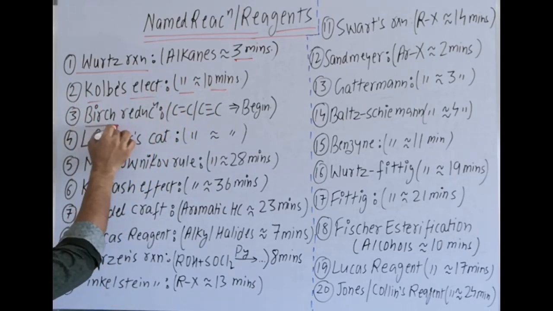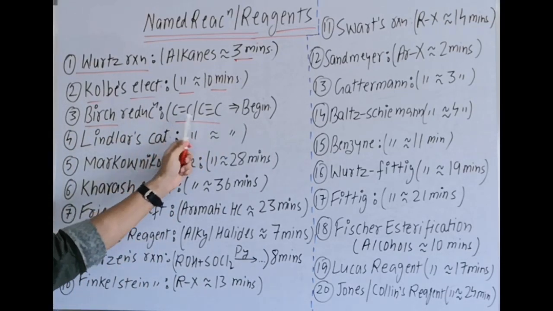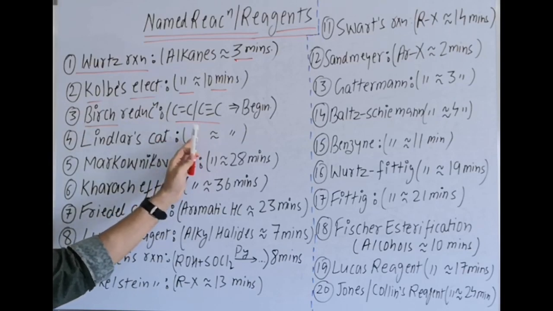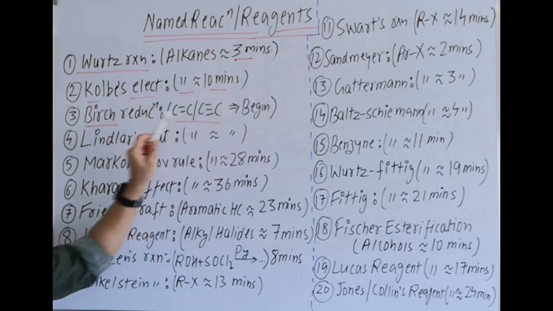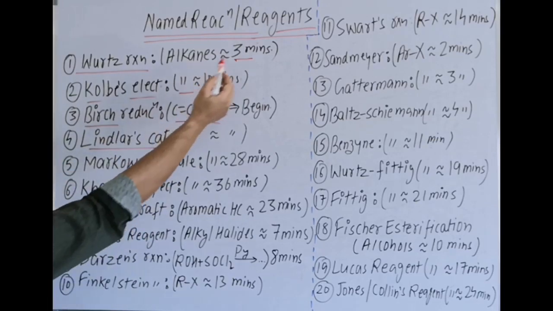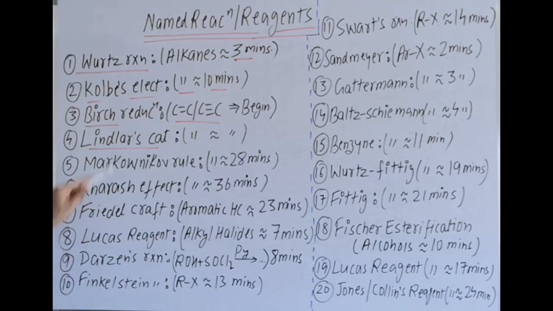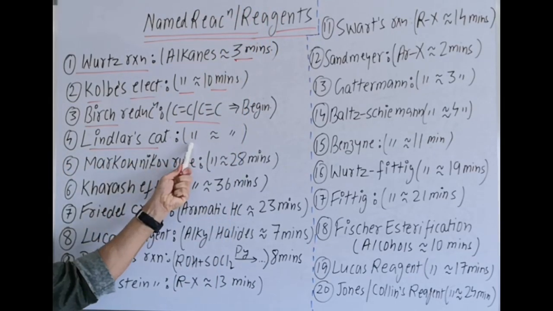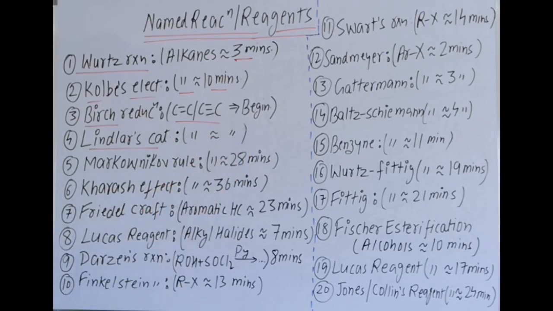Then next is Birch reduction. This is covered in the alkene and alkyne video. In the quick revision alkene alkyne video, it is at the beginning, at the initial time. Then Lindlar's catalyst. That's why I have mentioned named reactions or some important reagents here. So Lindlar's catalyst is also in the alkene alkyne video, exactly in the beginning of the video.